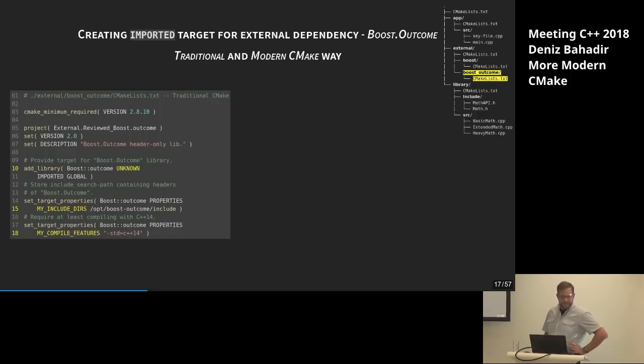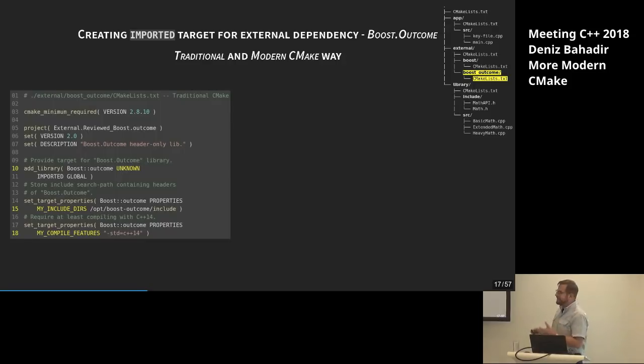In our case, Boost.Outcome is a header-only library, so it's neither static nor shared. So what should we use? Luckily, there's the keyword UNKNOWN. But still, that's not really pleasant. That's not what we want to have. But okay, that's what we have to use, and that's what works in traditional CMake.